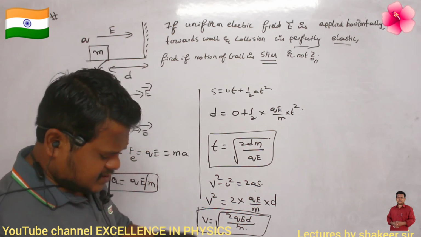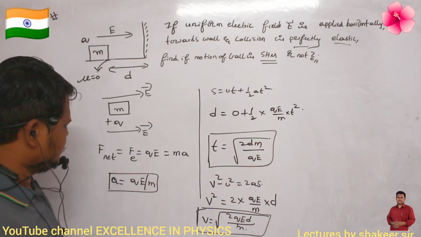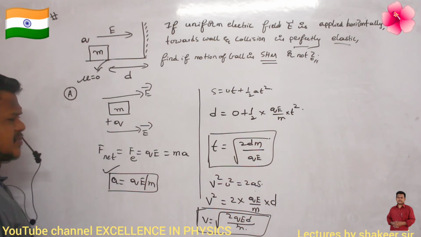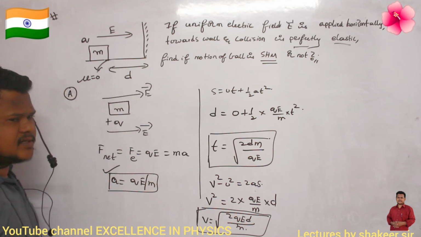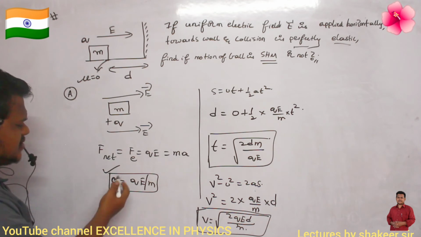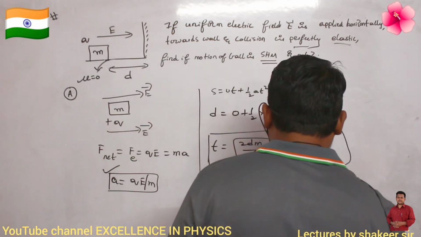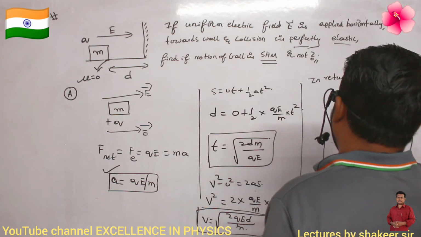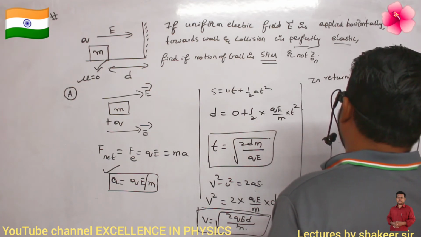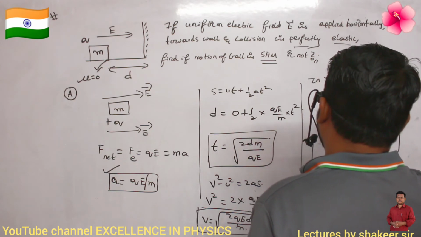So if it is returning back with the same velocity, what is the acceleration experienced now? When it is traveling in the forward direction, the acceleration experienced is this much. Now when it is colliding and returning back, the acceleration is the same in magnitude but in the opposite direction. In returning back, it will experience a retardation.